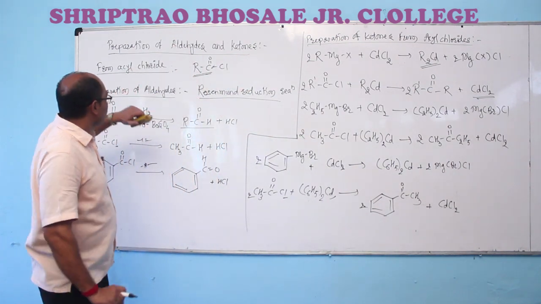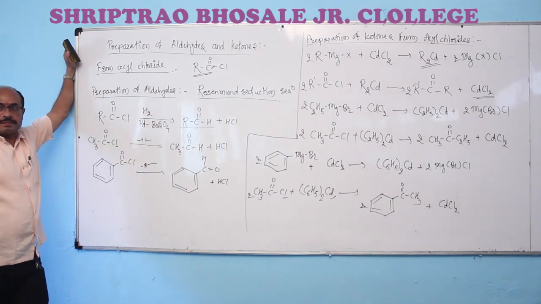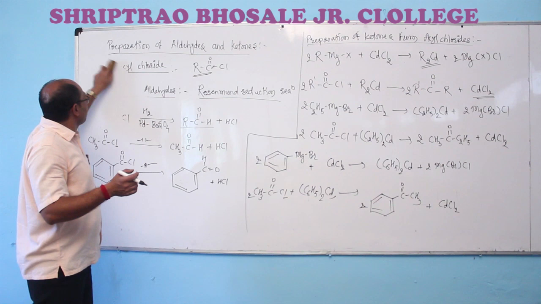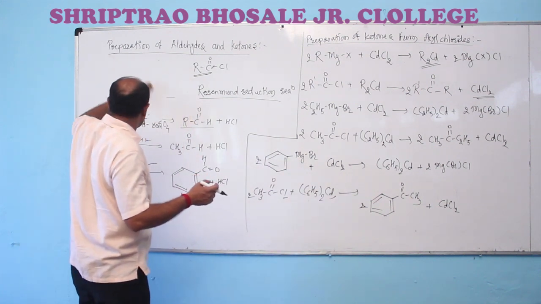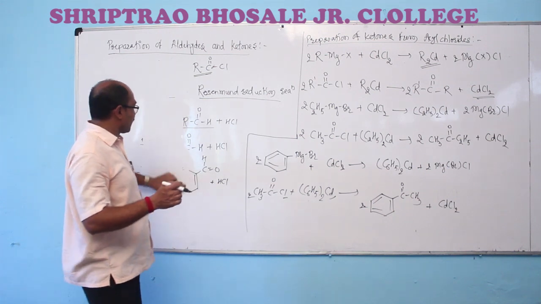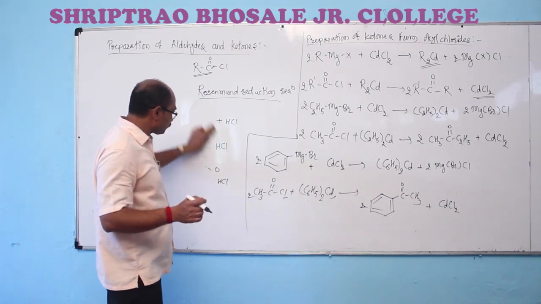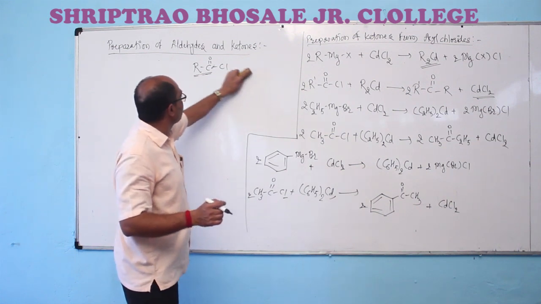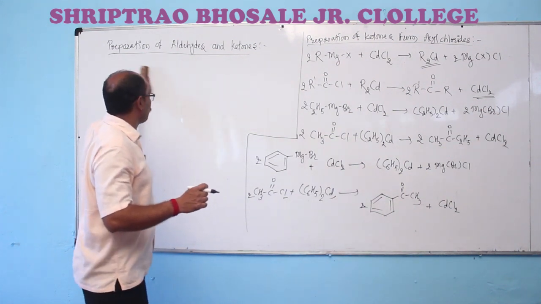As you studied in the previous chapter, the chemical reactions of aromatic compounds and the chemical properties of benzene, the Friedel-Crafts acylation reaction is also suitable for the preparation of aromatic ketones.